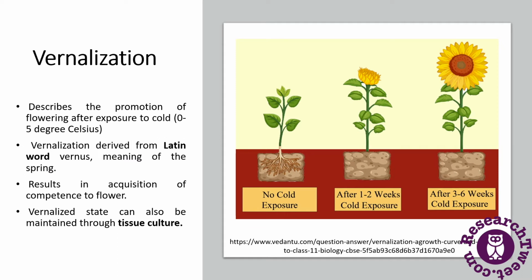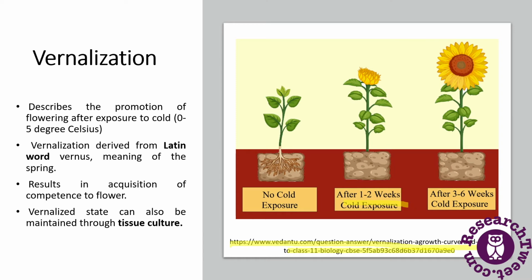Then comes vernalization. This figure was taken from this reference. In this figure there was no cold exposure to the plant here, but after 1 to 2 weeks there was a cold exposure, and after 3 to 6 weeks of cold exposure the plant is seen in the flowering stage.